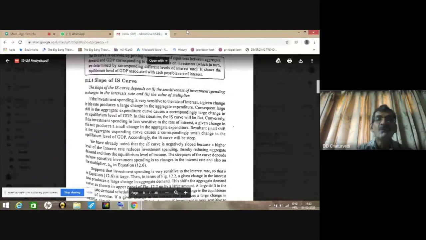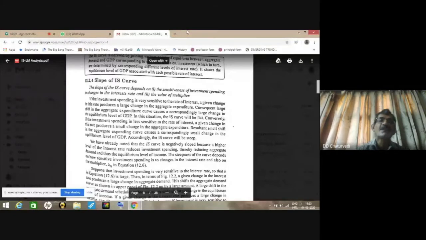But if the value of B is small, then for a given change in the rate of interest, there will be a small change in expenditure and a resultant small shift in the aggregate spending curve, causing a correspondingly small change in the equilibrium level of GDP. So the IS curve is going to be steep, because here B has a lesser value, it is relatively less sensitive. So for a given change in the rate, there is a small change in the aggregate expenditure.